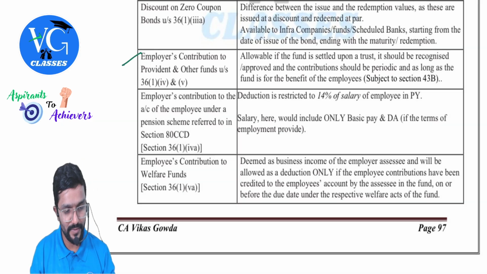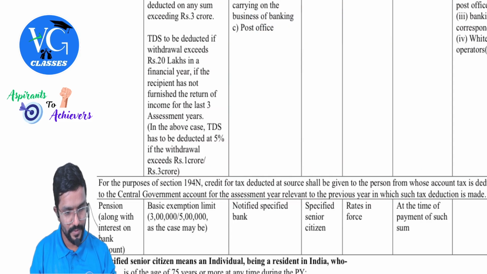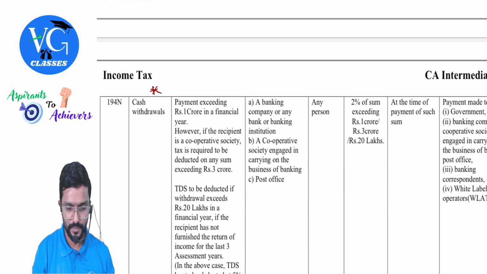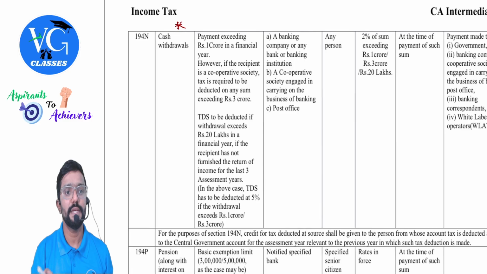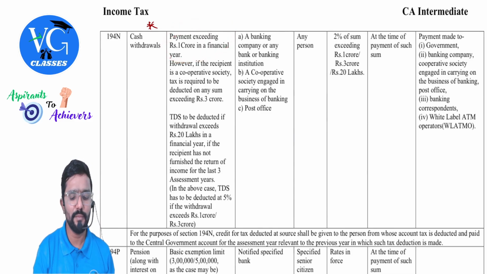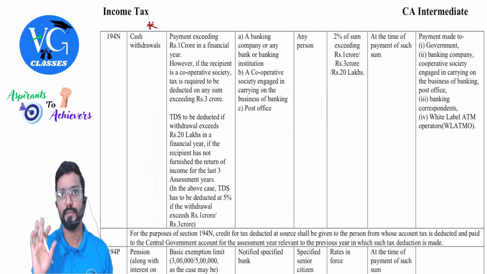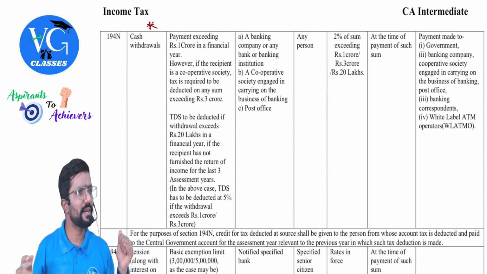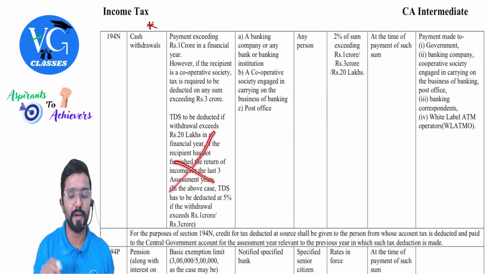Sir, how, sir? I will just show. One second. 194N, guys. Yes. You can see, as per section 194N, if more than 1 crore is withdrawn, and they have not given anything about all these, guys, don't apply 20 lakh. You apply 1 crore. He is regularly filing the returns also. So you will not be covered by the 20 lakh limit.